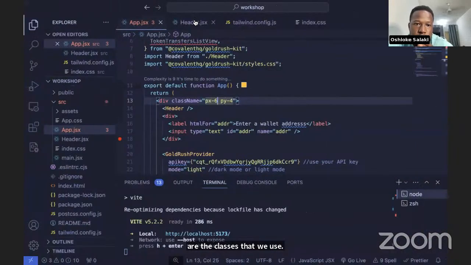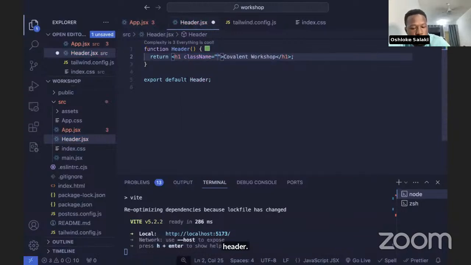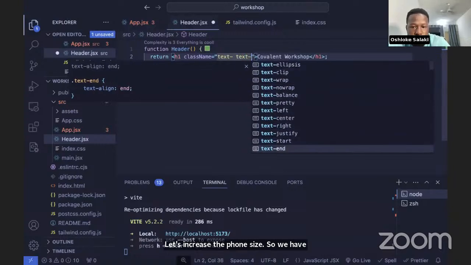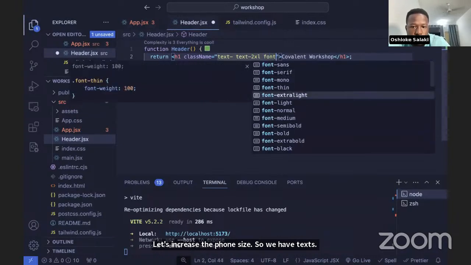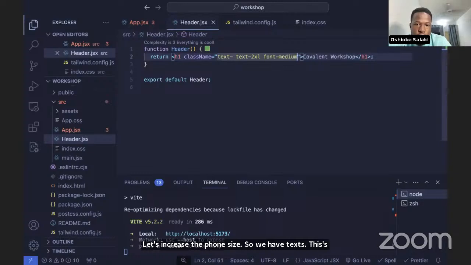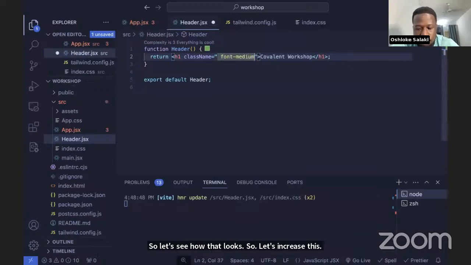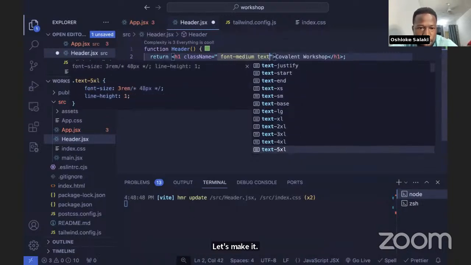So in the header, for this H1, let's put a className. Let's increase the font size. So we have text, let's say 24 pixels, and we want it to have a font weight of 500. So let's see how that looks. Let's increase this. Let's make it up to 40 if we can.